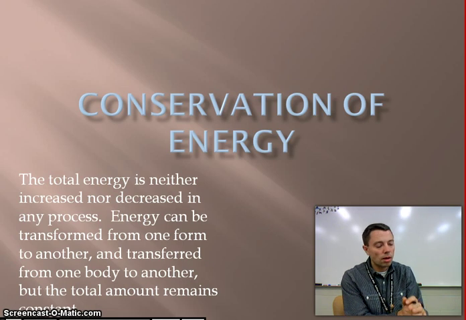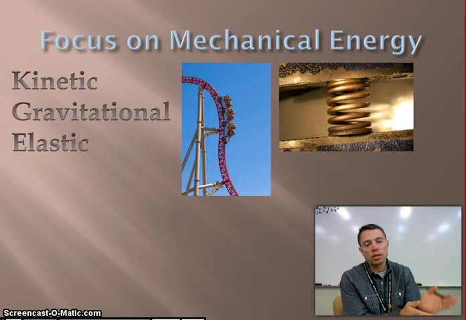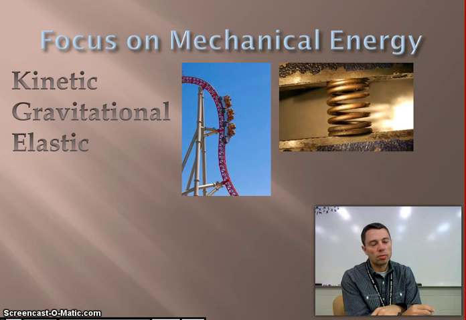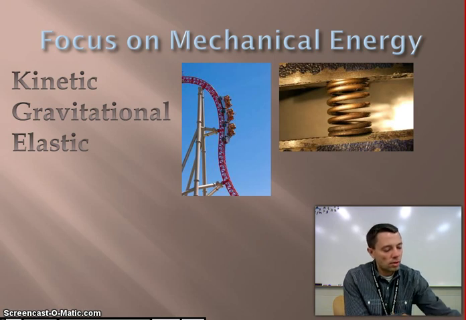We like to focus, though, when we talk about this in physics, on mechanical energy. So we're looking at just the forms of mechanical energy, which we've already talked about. We've talked about kinetic energy, some gravitational energy, and elastic potential energy. So all of these are just forms of mechanical energy and how we're going to transform back and forth.